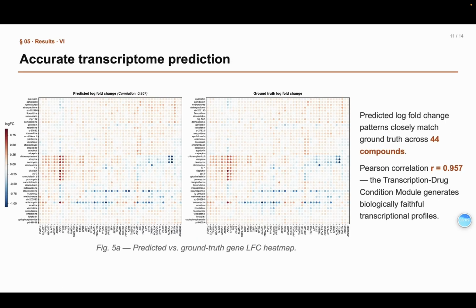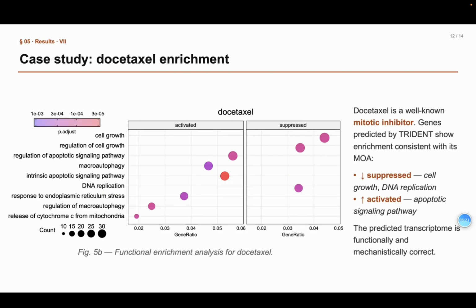We also check the intermediate RNA. The predicted and ground truth log fold changes match closely across the 44 compounds, with a Pearson correlation of 0.957. As a case study, take docetaxel. Docetaxel enrichment on TRIDENT predicted genes shows downregulation in cell growth and DNA replication, and upregulation in apoptotic signaling, exactly its known mechanism. It halts division and triggers apoptosis.